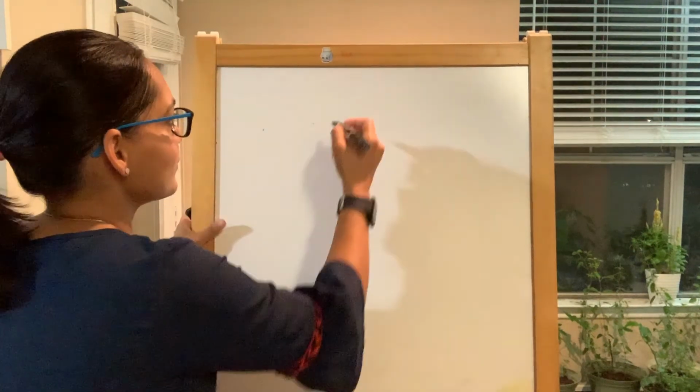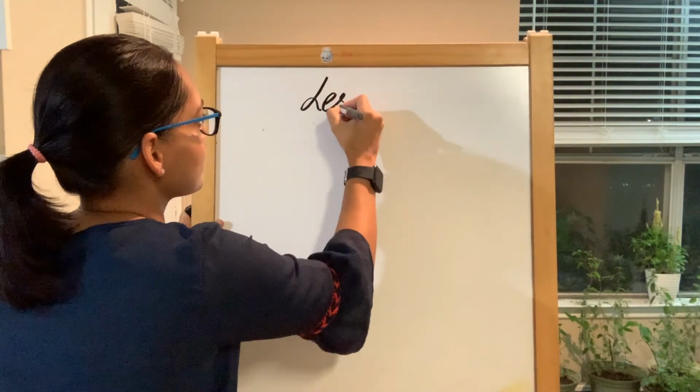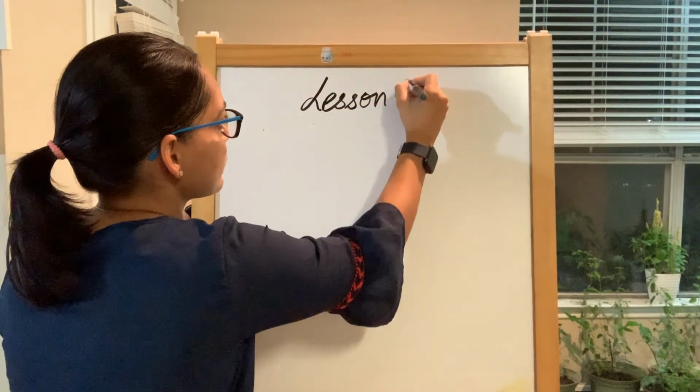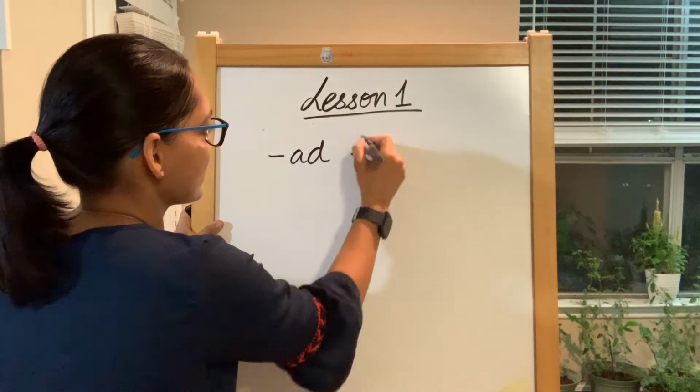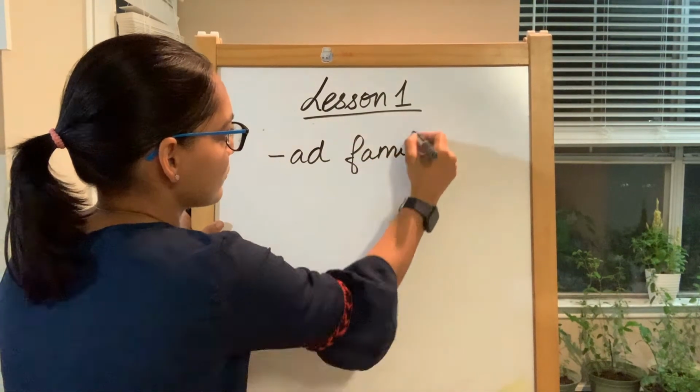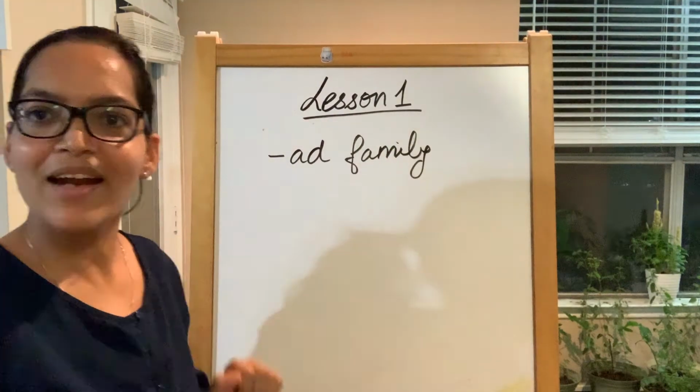Now we have 5 vowels: A, E, I, O, U. The sound of short vowel A is A. So in today's lesson, we are going to cover the short vowel sound of A with the first family that we have, the add family.